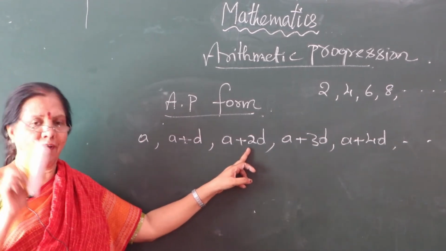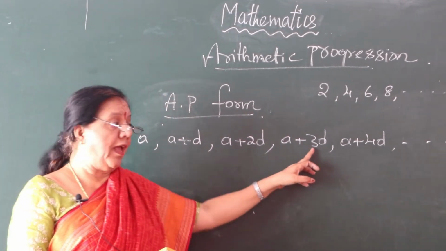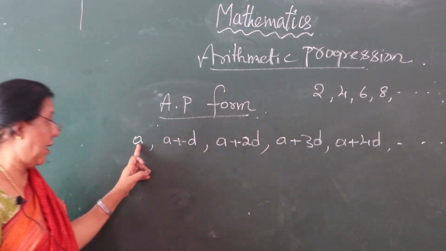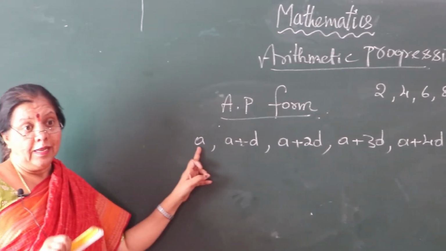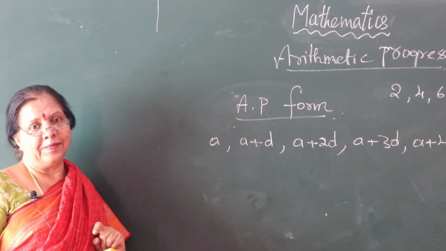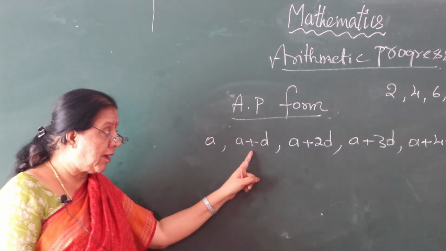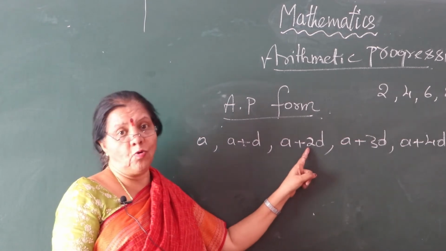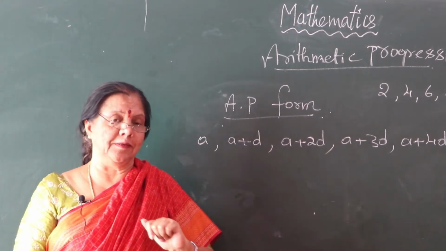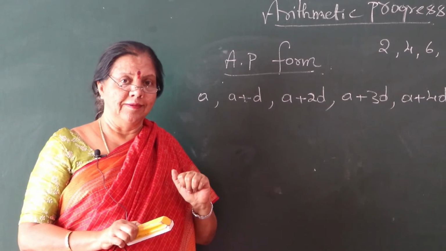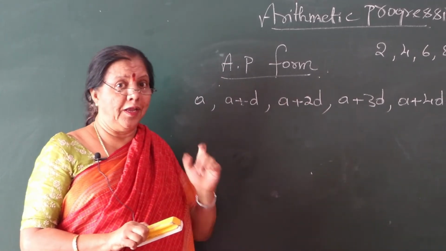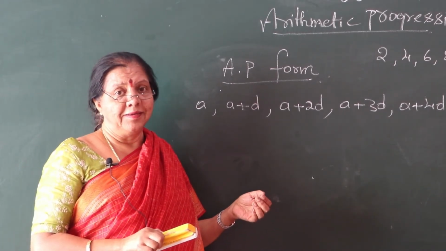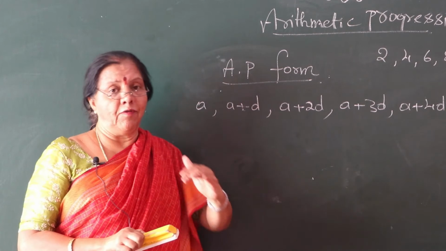Children, some of the children have a confusion. 3 is there, no? This is the third term you considered. Don't do like that, because don't neglect a term. This is the first term, this is the second term, this is the third term. In the third term, 2 you are getting. Don't have a confusion. In future, number of problems are there in the exercise. So make it firm in your mind.